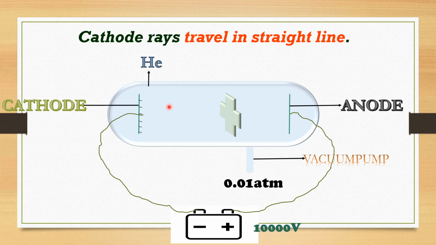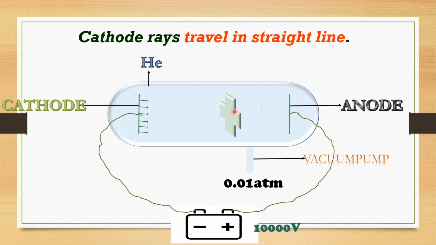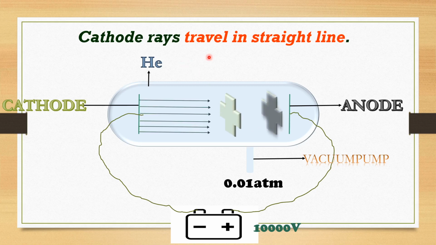You can see here, when the cathode rays fall on this object, since this object will not allow the cathode rays to pass through it, the shadow of this object is falling here. You can see here is the shadow of this object. From this experiment he concluded that cathode rays travel in a straight line.